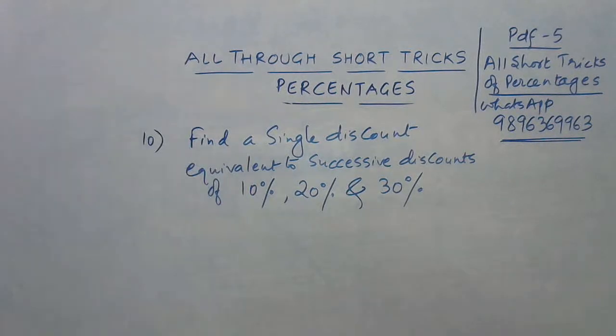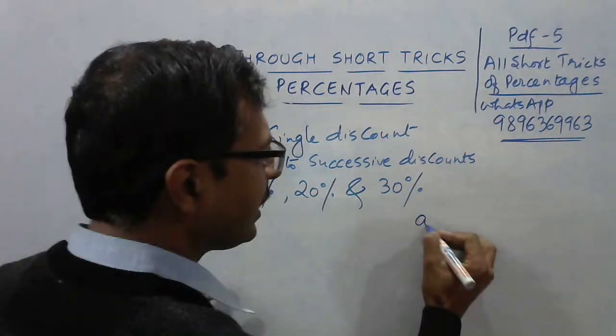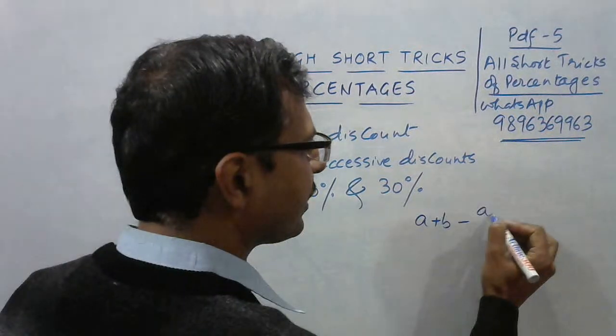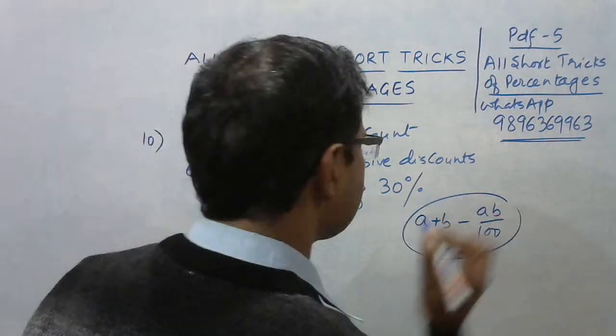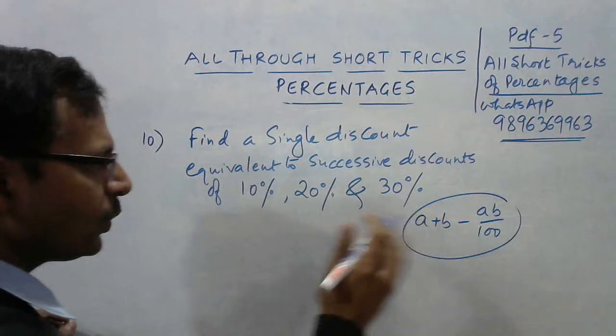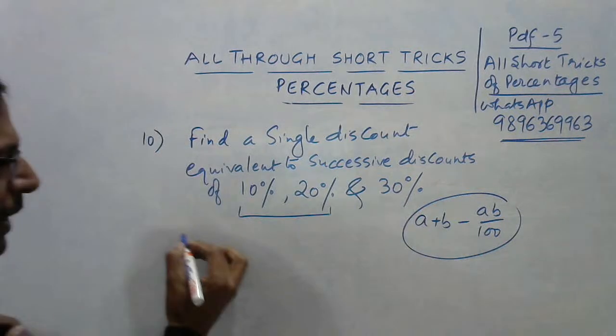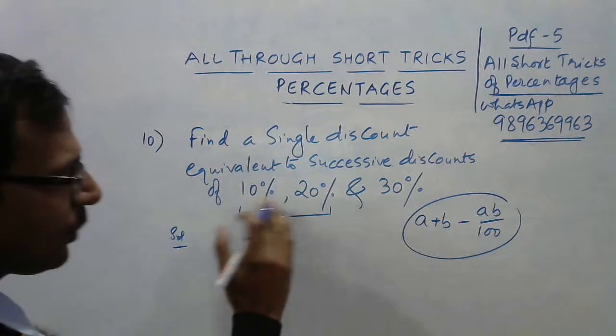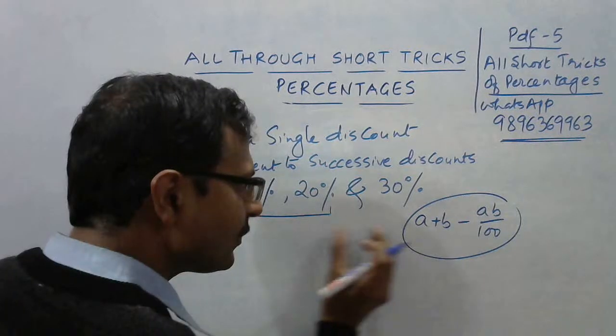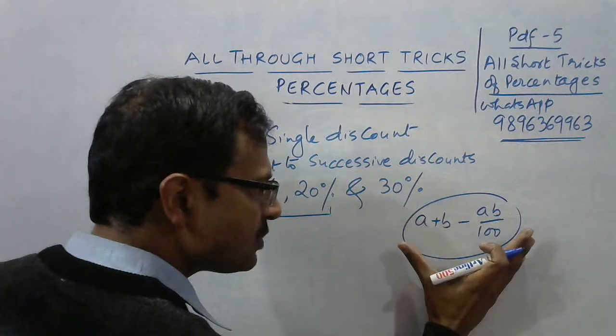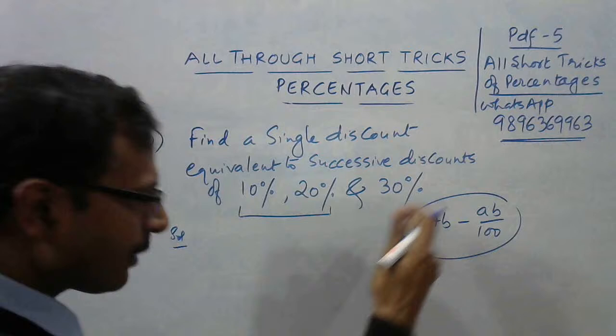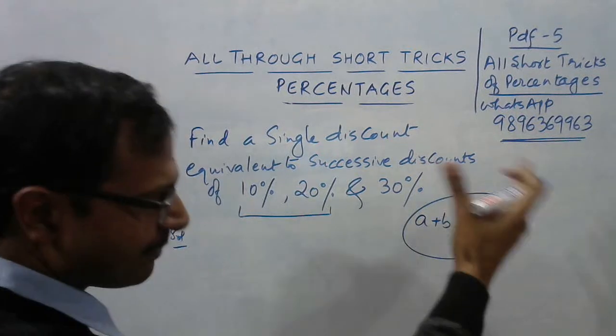Now, what I do in this case is, I told you just now, a plus b minus ab upon 100. That is the short trick. So I will combine the first two to find a single discount equivalent to the first two. Then I will combine that equivalent discount with the third one, again using the same short trick. This will be easier than remembering a large formula of 3 successive discounts.